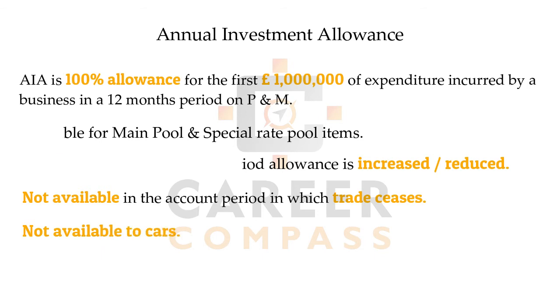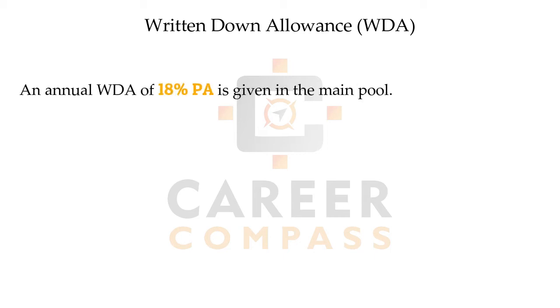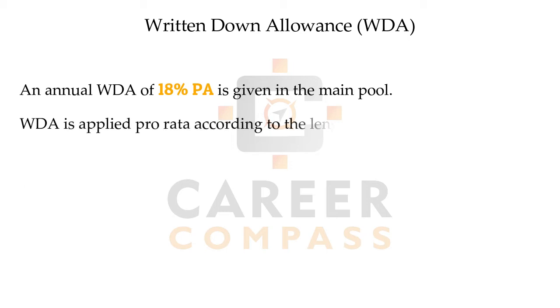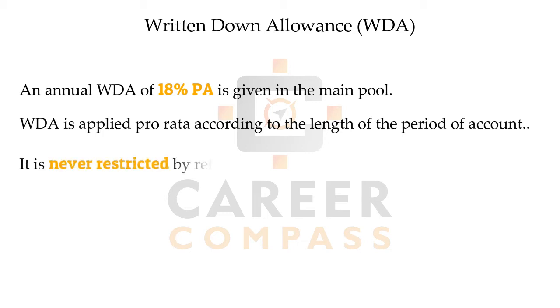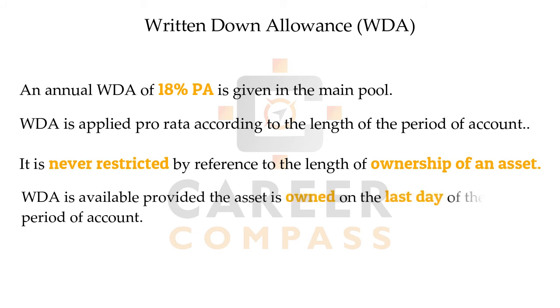Then after, the next allowance is, students, writing down allowance. An annual fixed allowance of 18% is given to the main pool, and just like AIA, it's also per annum, so we have to see what's the length of the accounting period. But please, students, remember that the accounting period matters, but not the period of ownership. So even if you purchased the asset just 1 month back you will get the full WDA. We can say that the asset must be held on the last day of the accounting period.